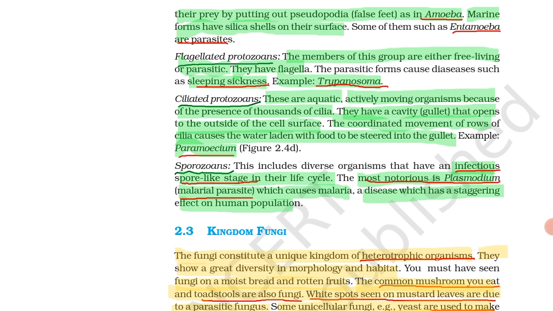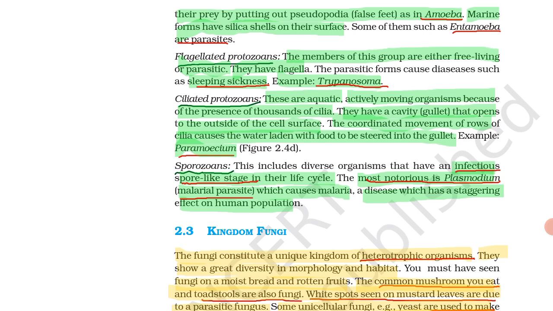Then last is sporozoans. Sporozoans include diverse organisms that have an infectious spore-like stage in their life cycle. The most notorious is Plasmodium, the malarial parasite, which causes malaria, a disease which has a staggering effect on the human population.